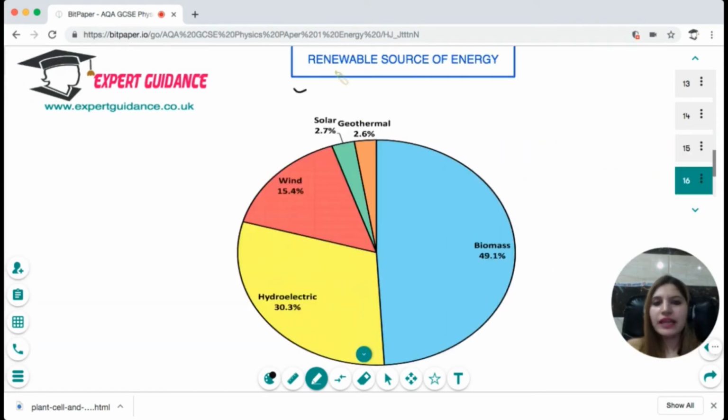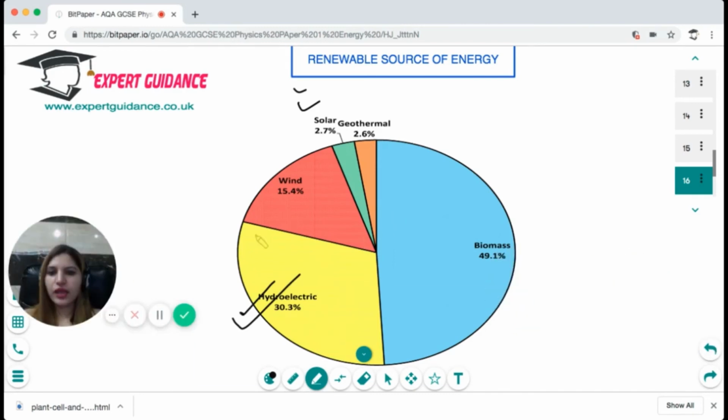Okay. Now, in the renewable sources of energy, we have hydroelectricity, where we use the water from the dams coming down, water converts the energy and the turbines rotate and generate electricity. Then in wind energy, we can use the wind to run the turbines, and the turbines can generate the electricity. Solar energy is used to boil the water.